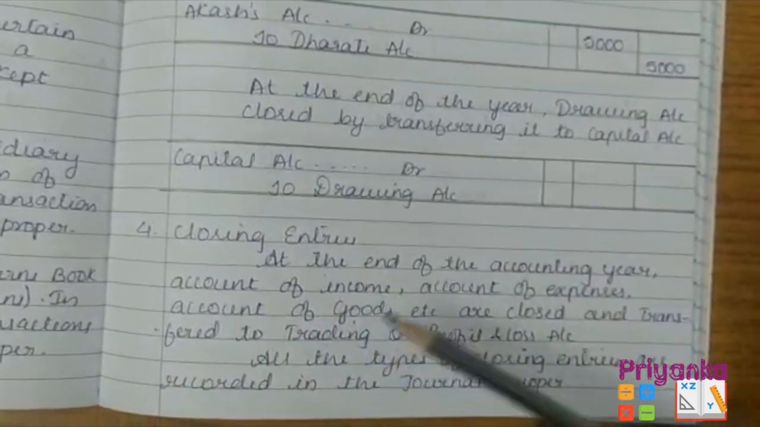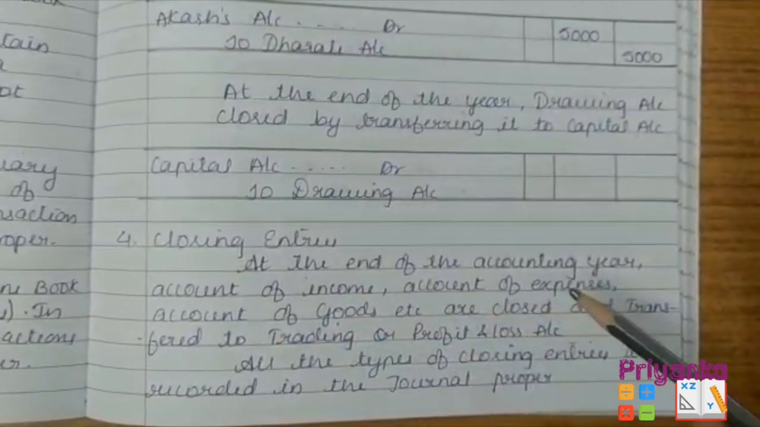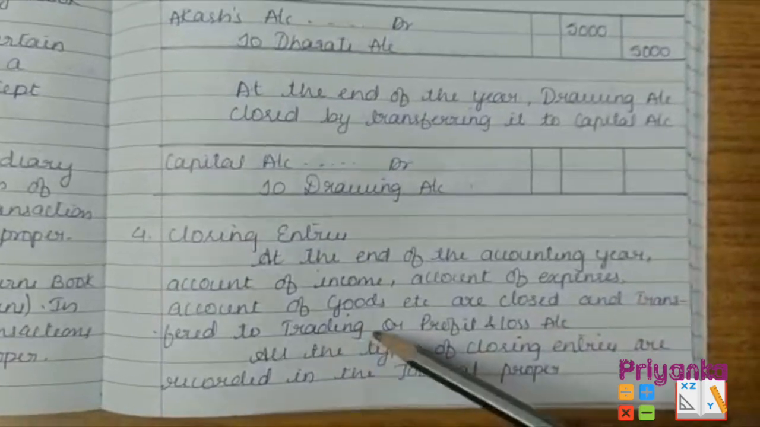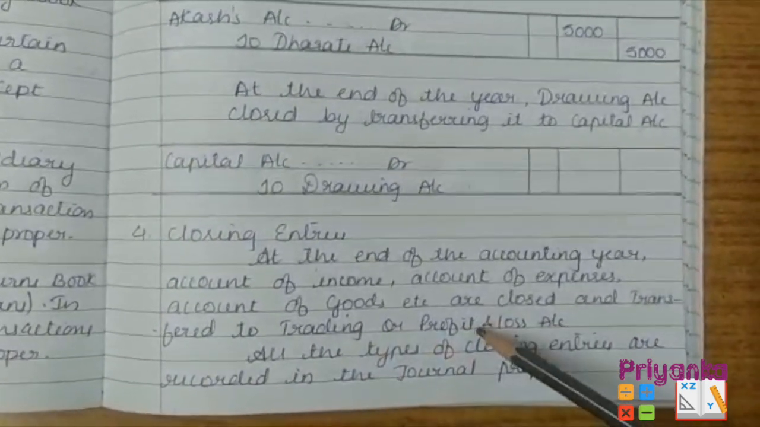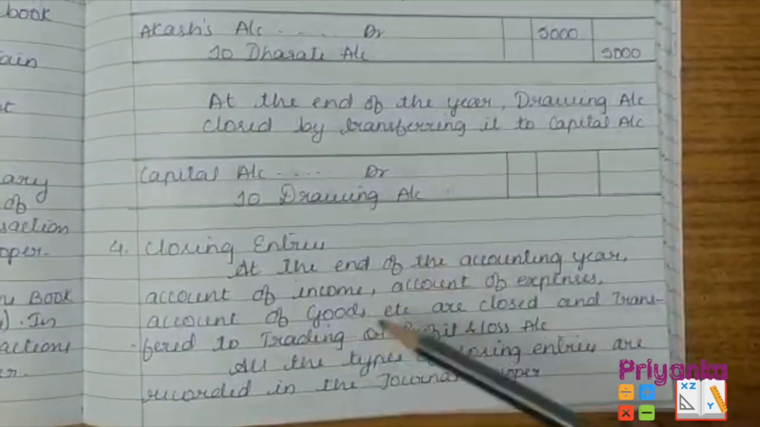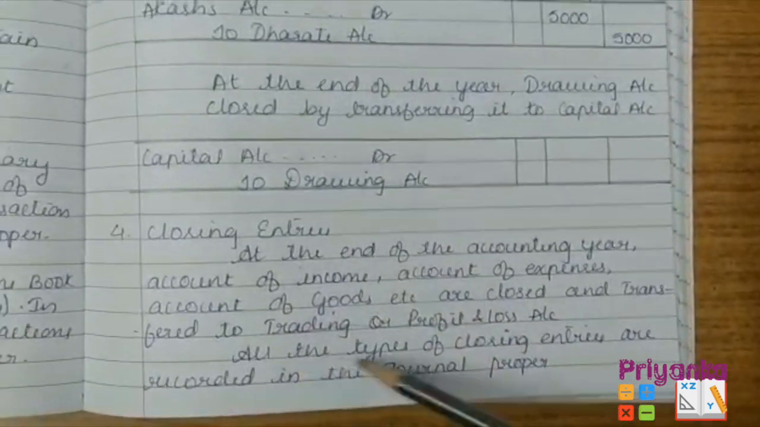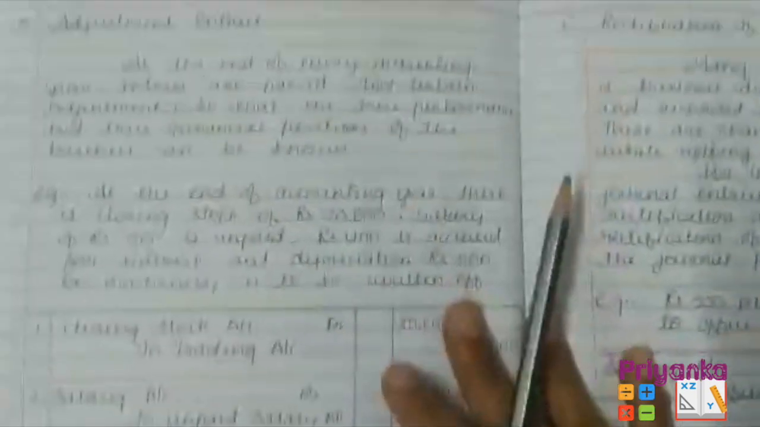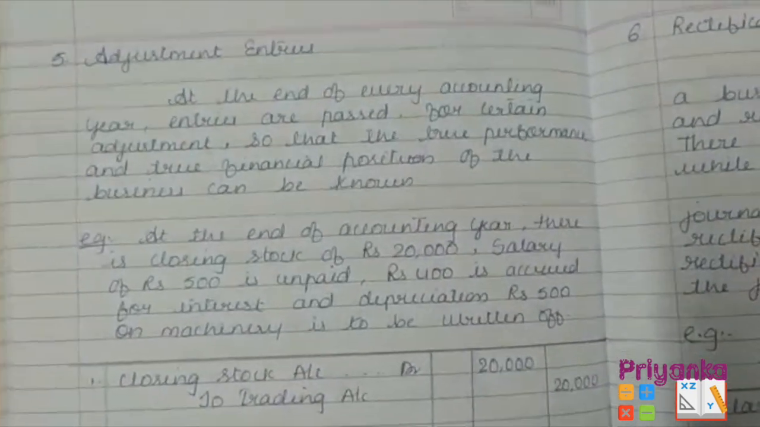Next, closing entries. At the end of the accounting year, the accounts of income, expense, goods, etc. are closed and transferred to the trading and profit and loss account, which we have not yet done, but we are going to do in the second part. At the end of the year, all these accounts are closed and passed to the trading and profit and loss account, and all types of closing entries are recorded in the journal proper, which I'll show you in the last question of this chapter.